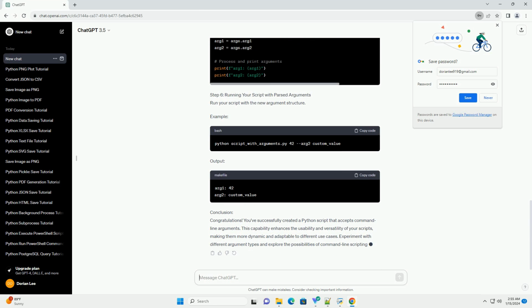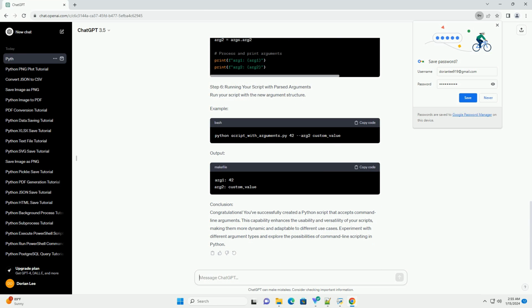In Python, the sys module provides access to some variables used or maintained by the interpreter and functions that interact strongly with the interpreter. Import the sys module at the beginning of your script to utilize the argv variable, which stores command line arguments.